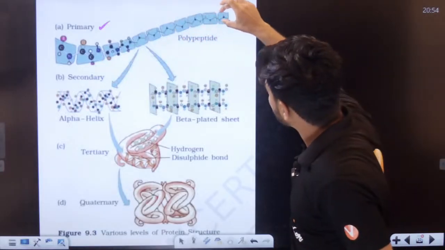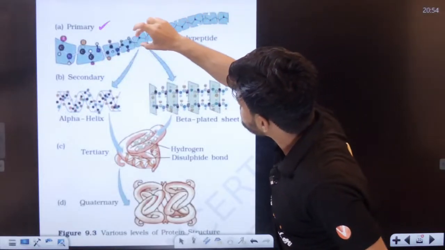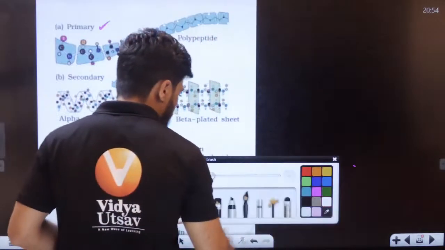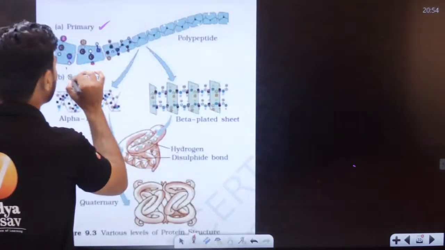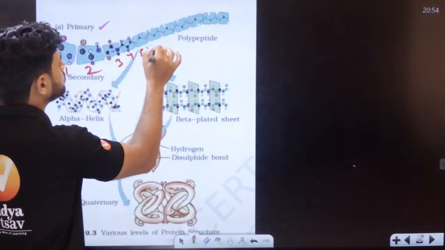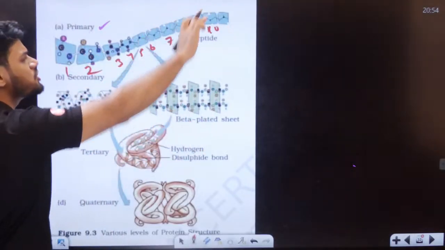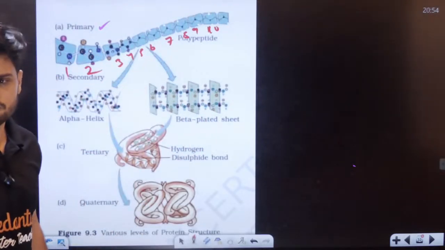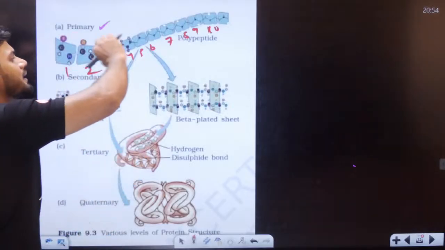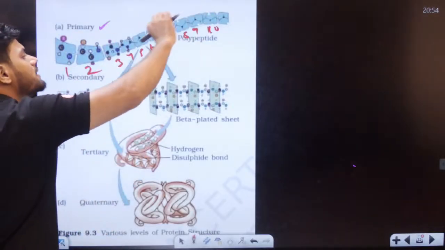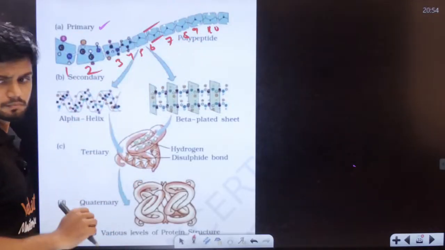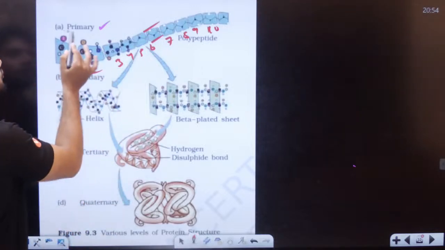It is made up of amino acids, 1, 2, 3, 4, 5, 6, 7, 8, 9, 10, like a long chain of amino acids. It is like one single thread. That is called the primary structure.